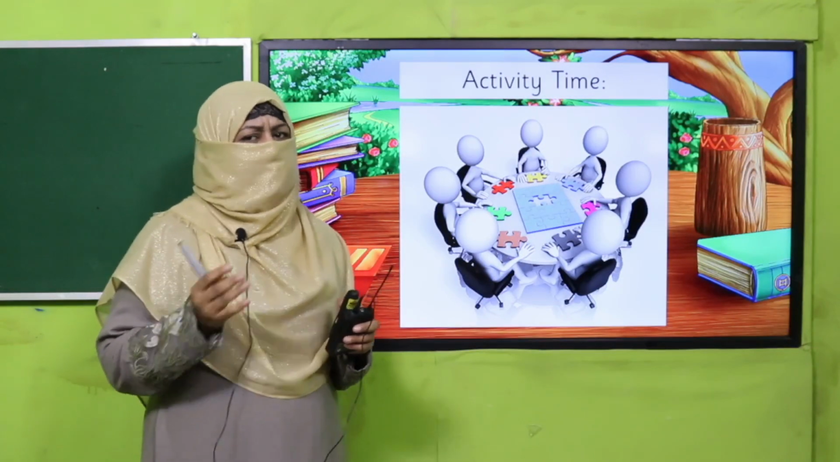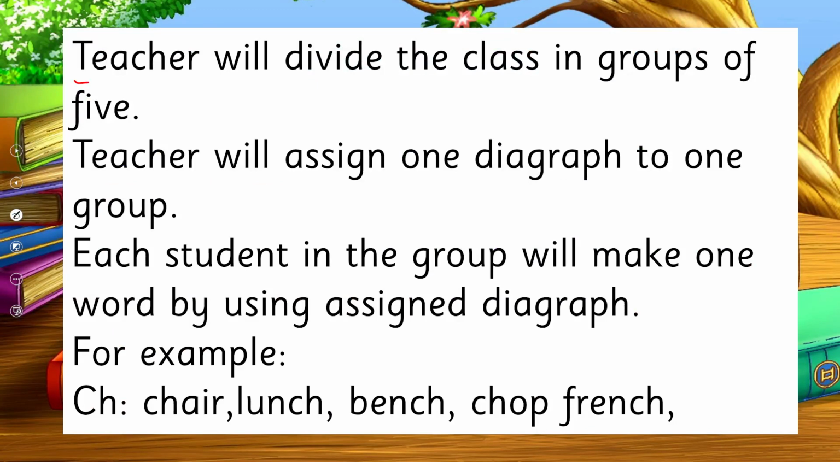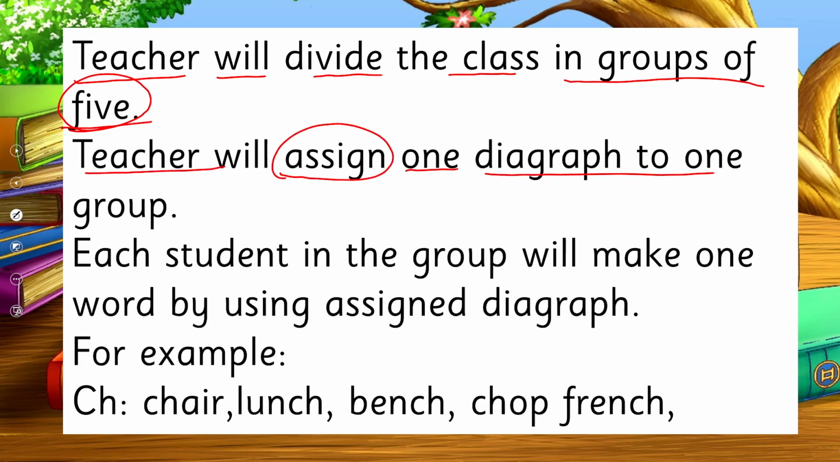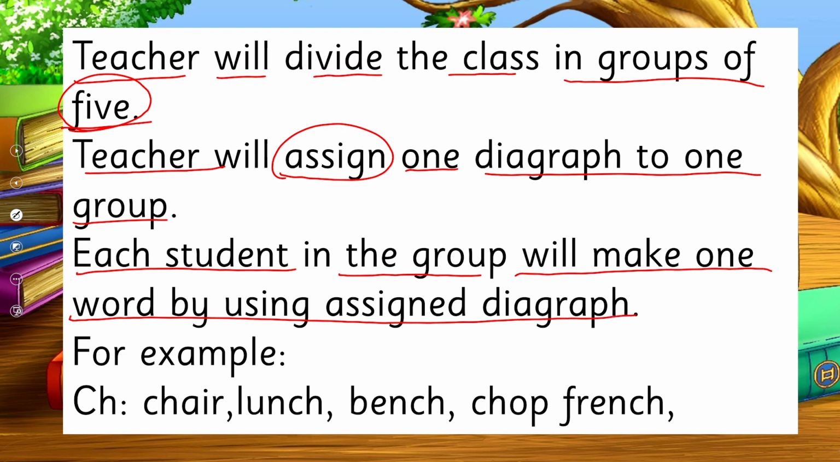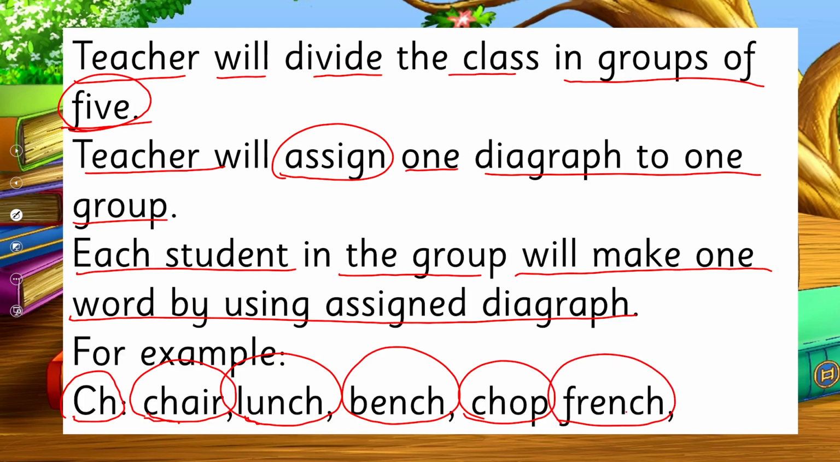Are you clear with the concept? Okay, let's practice it through an activity. Teacher will divide the class in groups of 5. In every group, there will be 5 students, and the teacher will assign one digraph to one group, and each student in the group will make one word by using the assigned digraph. For example, if a group is given the ch sound, they can make cheer, lunch, bench, chop, French. You see, this digraph at different positions you will use it and you will show it to your teacher. Okay, pause the video, enjoy this activity. Everyone is going to participate and after that come back.